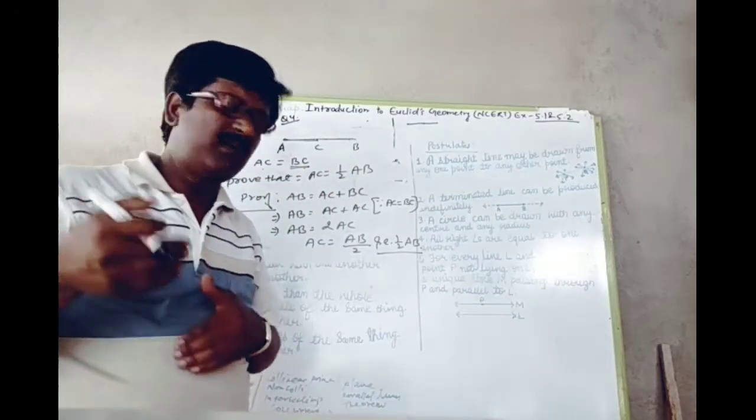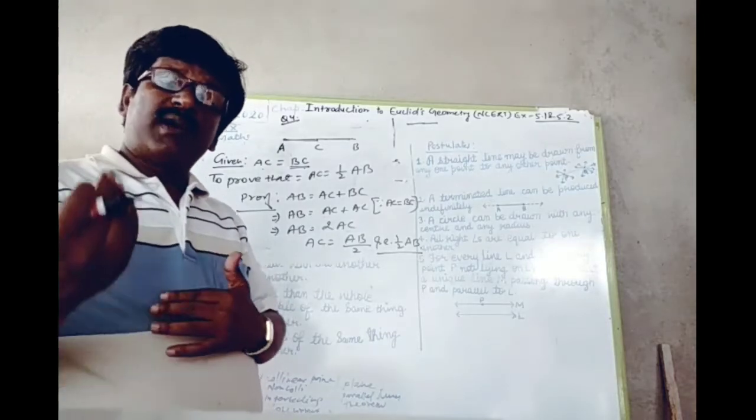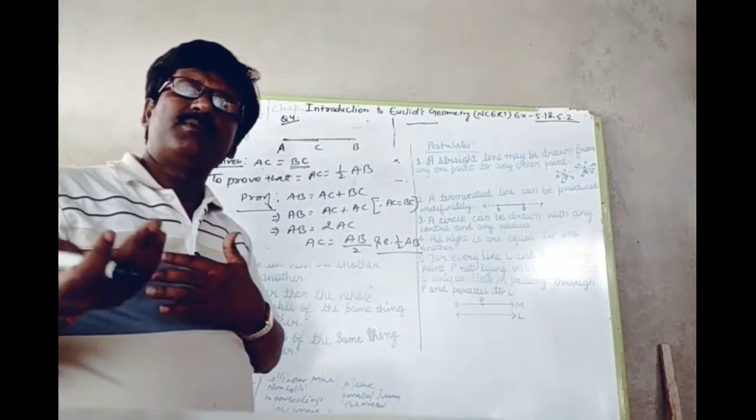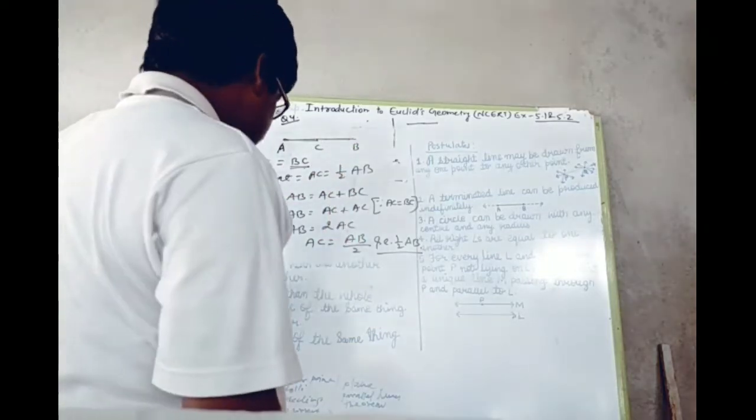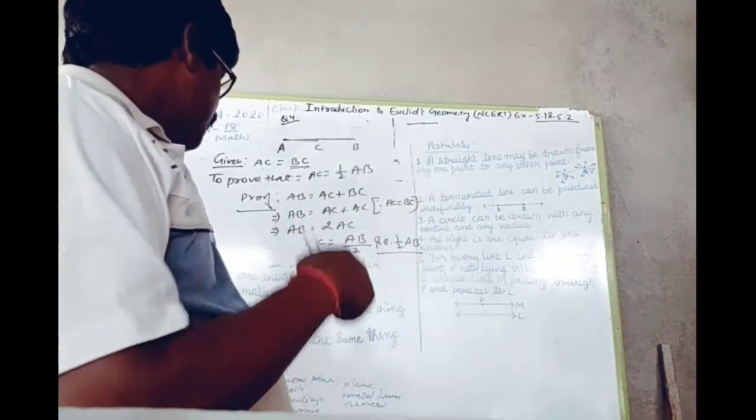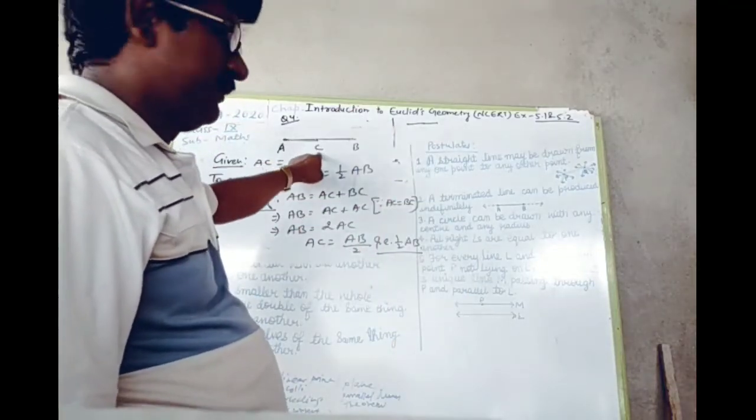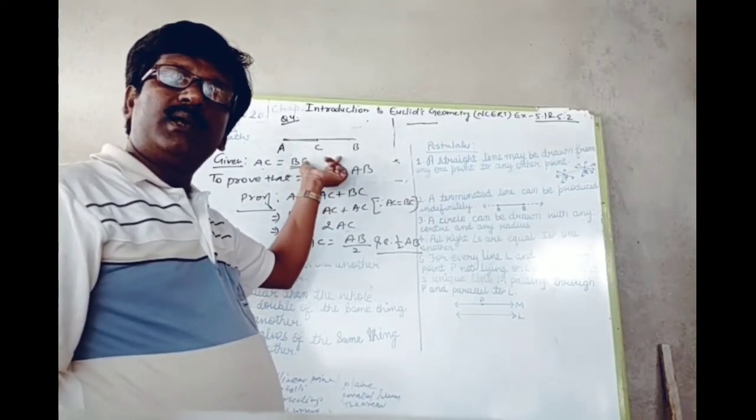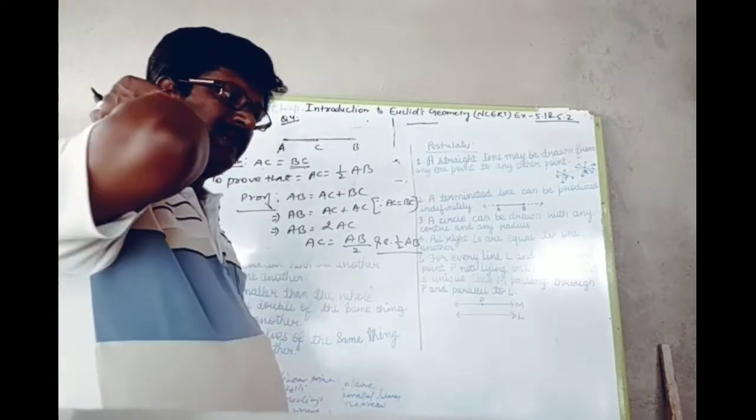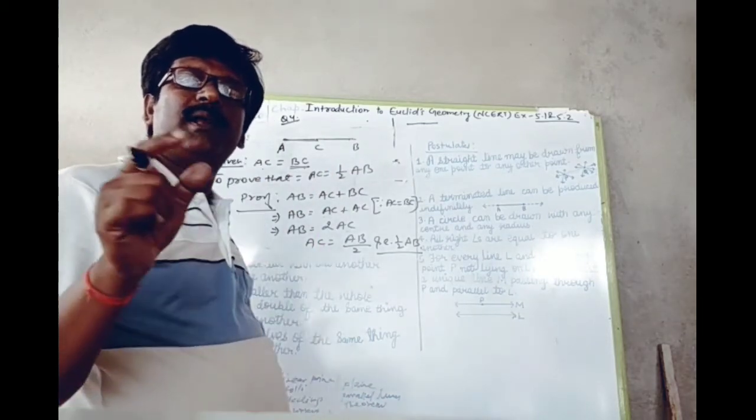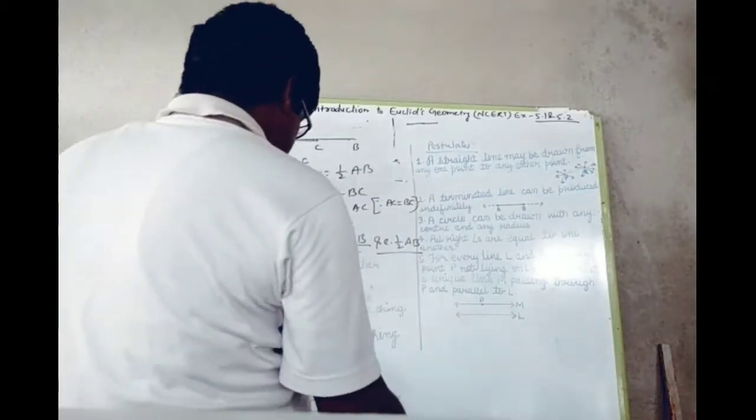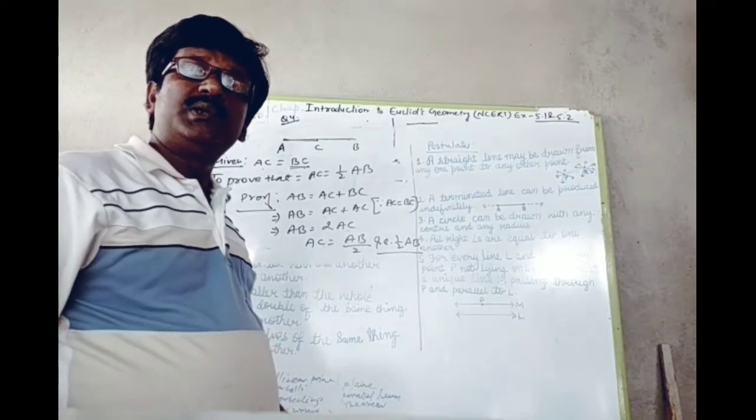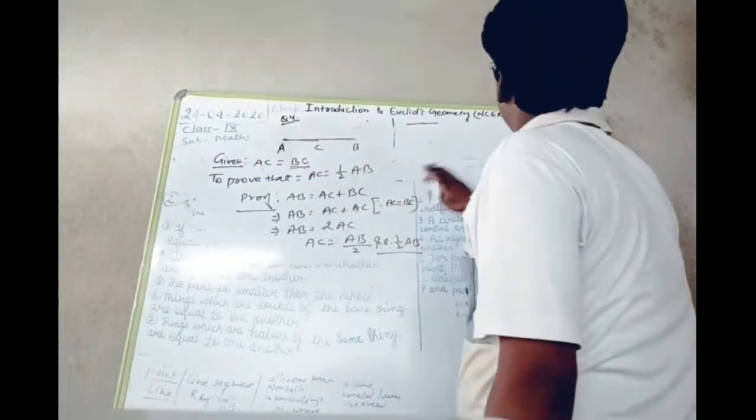Okay, understood? Now question number 5. Question number 5 is again based on question number 4. In question 4, point C is called the midpoint, which means C divides the line segment AB into two equal parts. The point that divides any line segment into two equal parts is the midpoint. So the question is to prove that every line segment has a unique midpoint. So see question number 5.